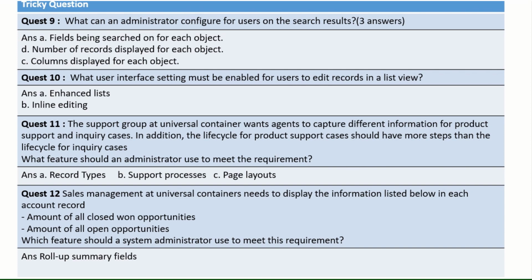Now question number 12. Question number 12 was asked of me twice, meaning I have faced this question and one of my team members has also faced this question.